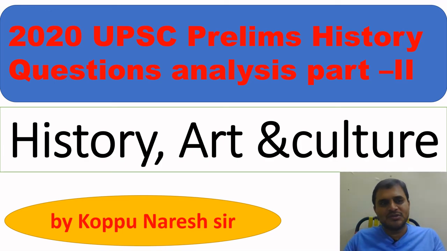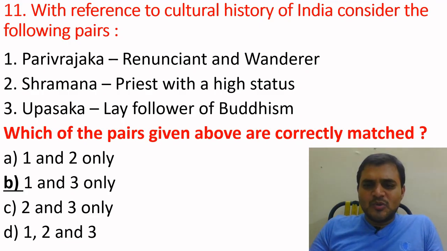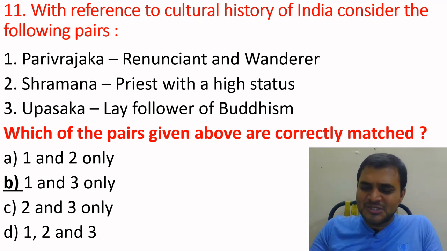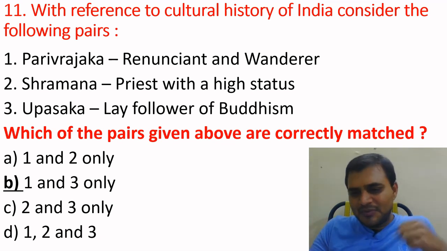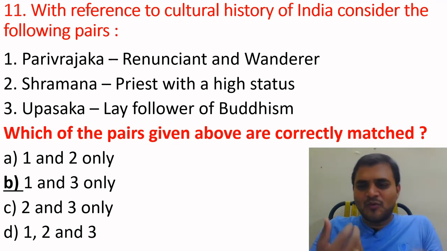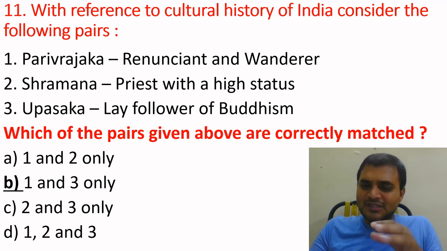Okay, we'll go to the questions. This 11th question is related to terminology. UPSC has given a lot of importance to terminology this year and in previous years also, from ancient, medieval, and modern. If you concentrate on terminology from ancient India or Indian history, definitely you will get a minimum of 3 to 4 marks.